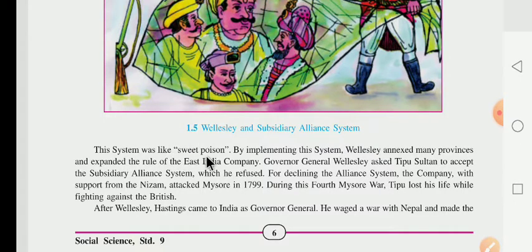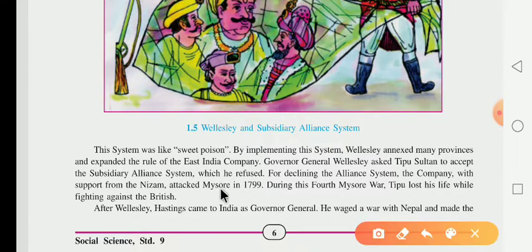This system was like a sweet poison. This is the most important word. This subsidiary alliance system is a kind of sweet poison. It means, in Hindi, मीठा जहर के समान थी. By implementing this system, Wellesley annexed many provinces and expanded the rule of the East India Company.